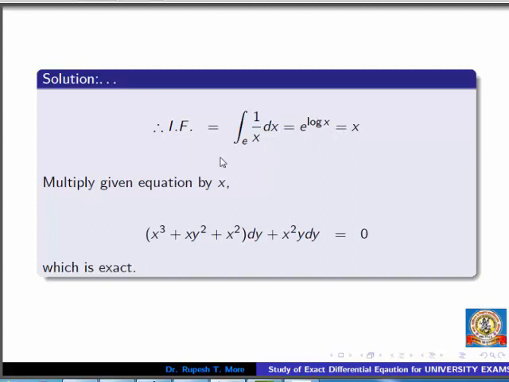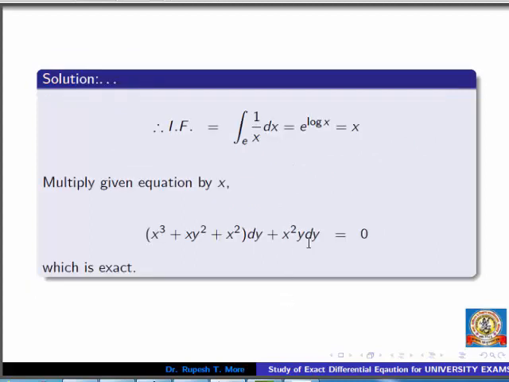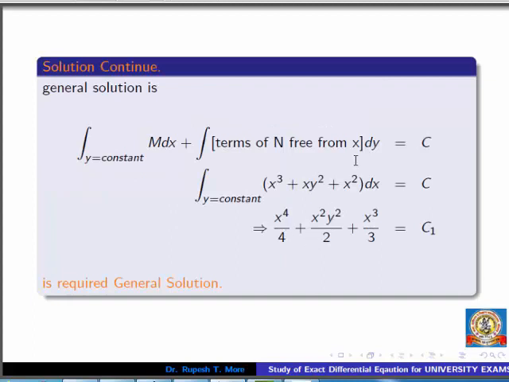So multiply the given differential equation by x, we get a new differential equation that is exact, and apply the formula regarding exact differential equation, keeping y constant. Here, the terms in N free from x: there is no term which is free from x. You can see N is nothing but x square y, so there is an involvement of x. In such a situation, the second term will vanish, meaning it will be 0. Integration of x cube is x raised to 4 upon 4, integration of this is this, and that is nothing but the general solution.